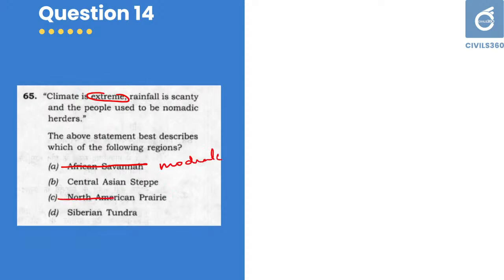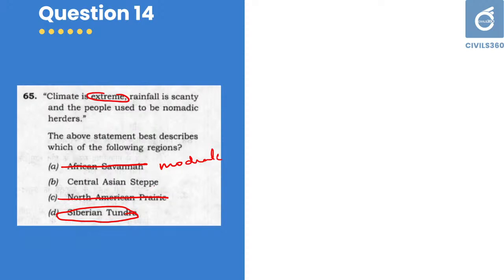North American prairie. Prairie means they are having dairy production. That is, they are not nomadic in nature. And Siberian tundra, that is also not true, because even though climate is extreme, the people there are not nomadic, and also people are not interested in nomadic herding.